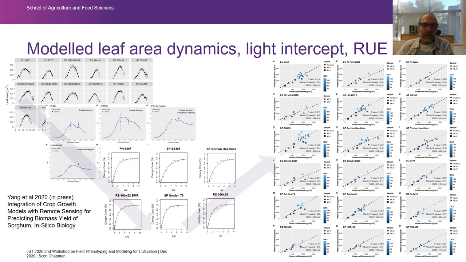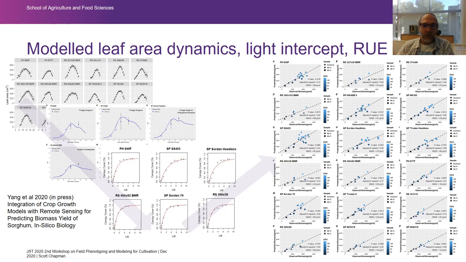We can capture the extinction coefficient. So this canopy cover has been estimated from a drone or imagery above, and we've compared that to leaf area index, and you can see that we can estimate this extinction coefficient and a radiation use efficiency.